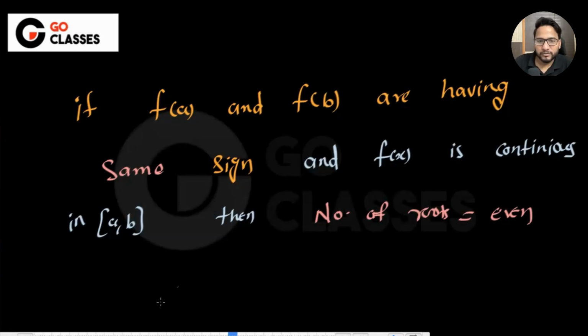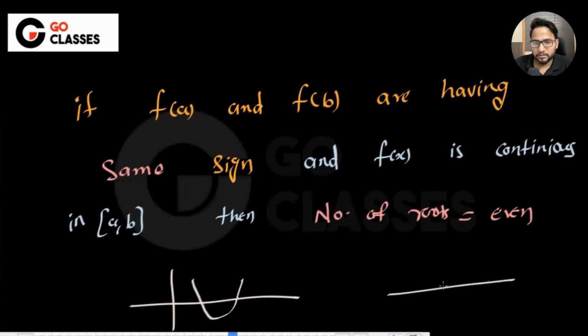So the number of roots will be even here. If they have the same sign, it is either two roots or maybe more than two roots, but it has to be even: 1, 2, 3, and 4.